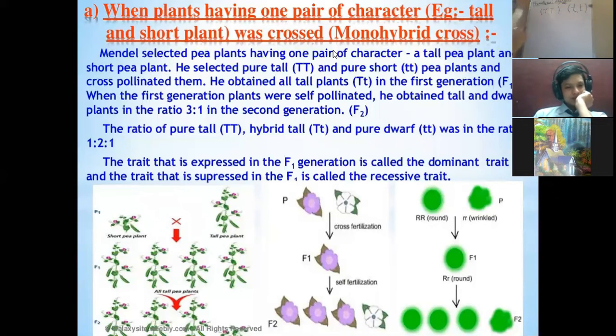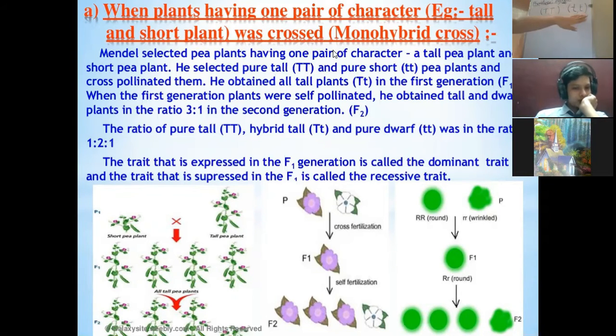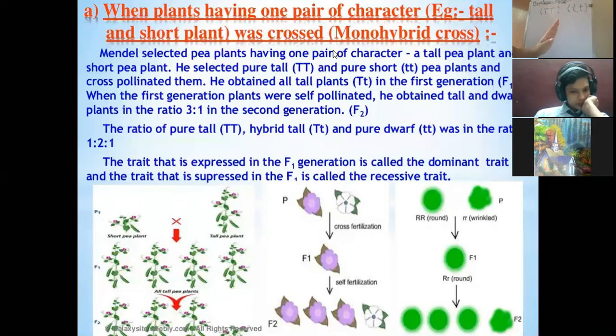Both the alleles, both the genes which govern the characteristic height, were tall in one, and in the dwarf plant both the genes were short. So he crossbred the homozygous tall with the homozygous dwarf. Now, this is the genotype of a normal cell.